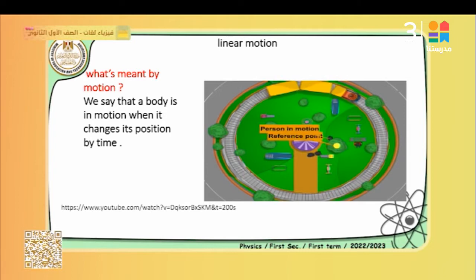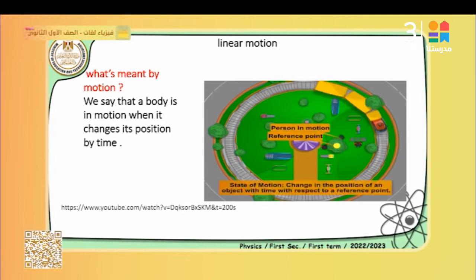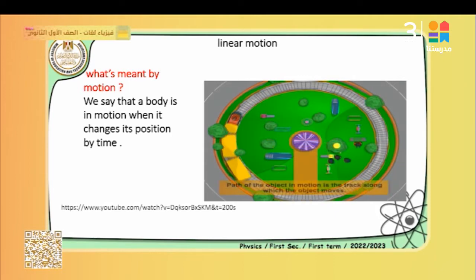By noting the behavior of the person or the train, we can call them moving objects, which means they change their position with the flow of time. So the definition of motion is the change in the position of the object or of the body with the flow of time.